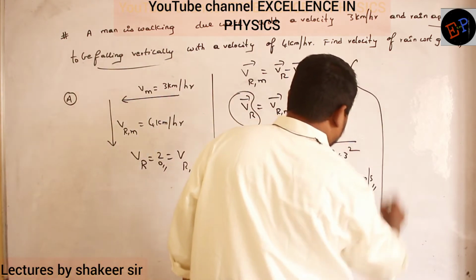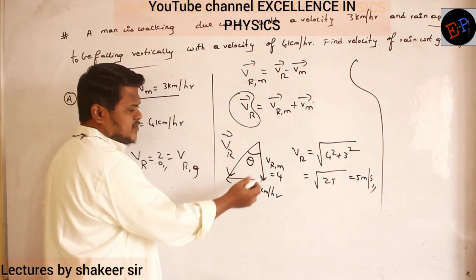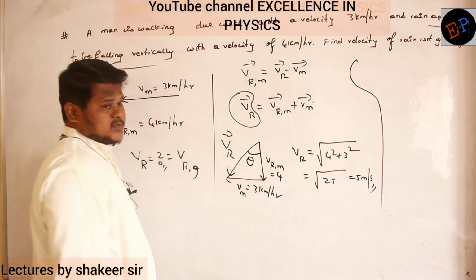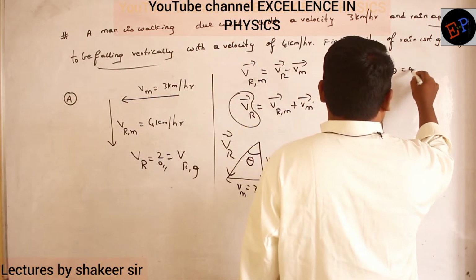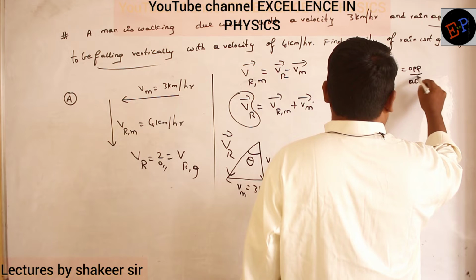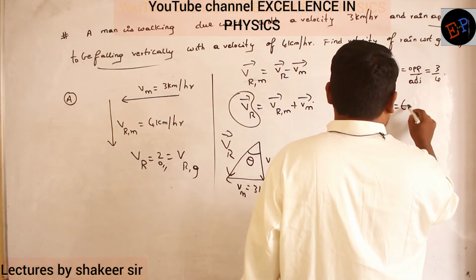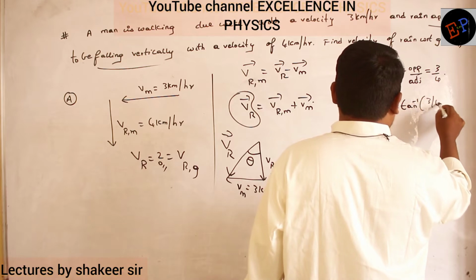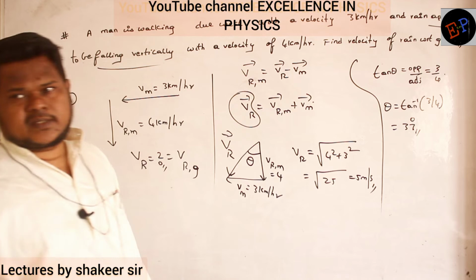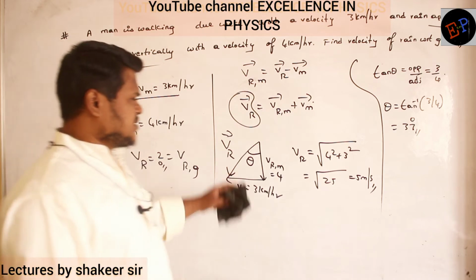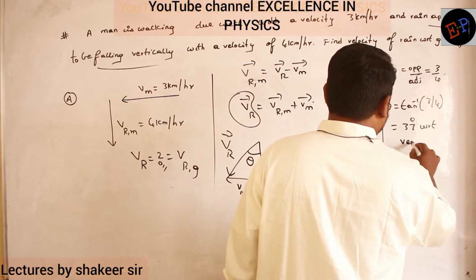So how can you find the angle? Take this angle theta. We know adjacent side, we know opposite side. So apply tan theta. Tan theta is equal to opposite divided by adjacent. Opposite side is nothing but 3, adjacent is 4. So theta is equal to tan inverse of 3 by 4. Tan inverse of 3 by 4 means 37 degrees. So rain is falling at an angle of 37 degrees with respect to vertical.